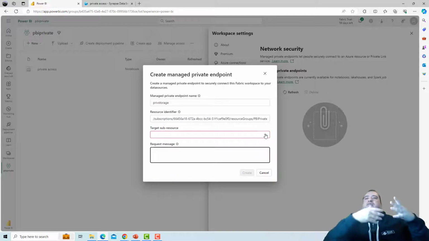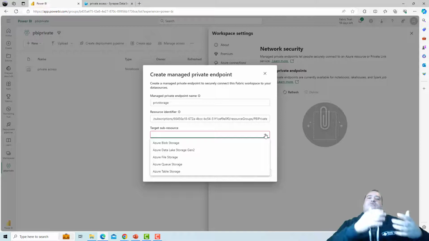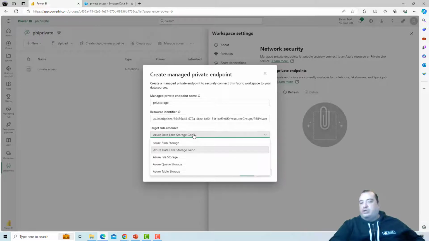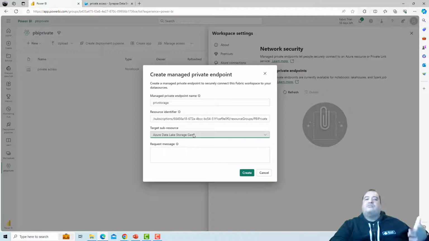Because it is a storage account, it provides many kinds of services, so it's asking what kind of sub-resource we would like to access. In this case, I want a private endpoint for Data Lake Storage Gen2, for this service of the storage account. And let's create the private endpoint.